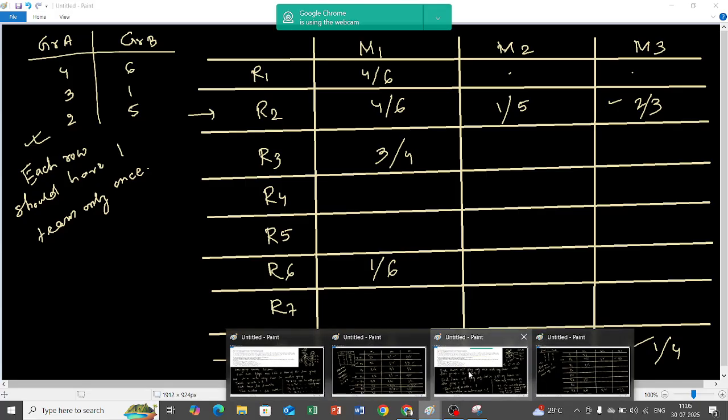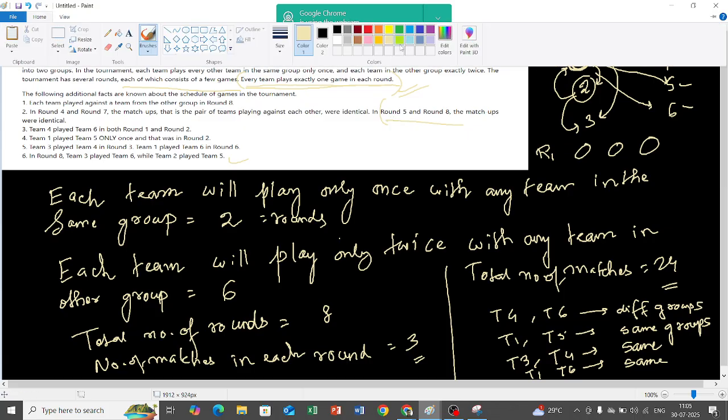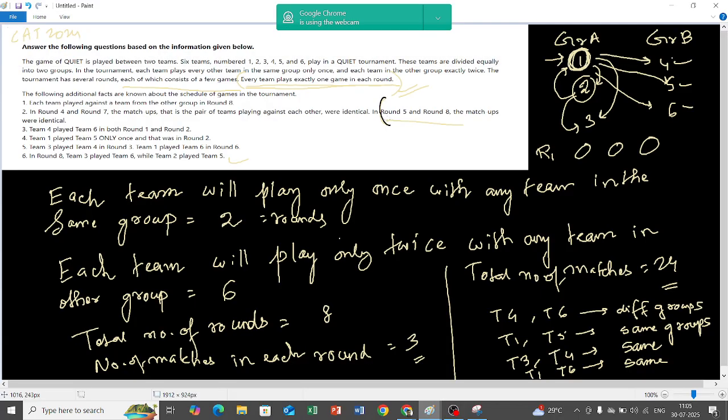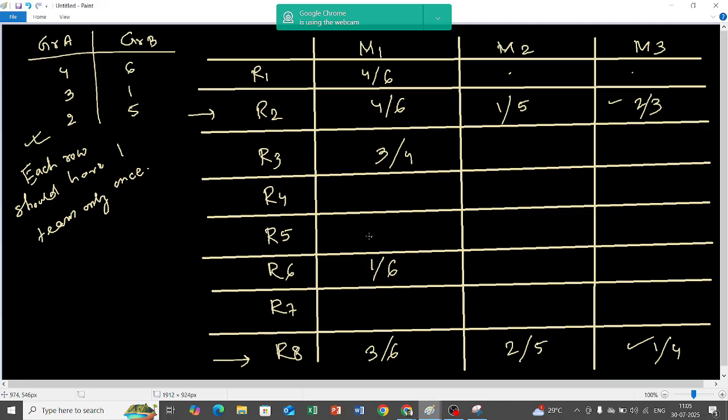Now if you go to the instruction, you will see it is given that R5 and R8, the matchups were identical. So matchups means what? This set of teams: 3 6, 2 5, 1 4. So much data has been filled up.